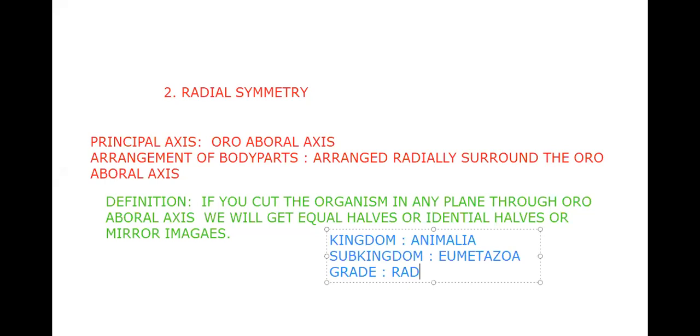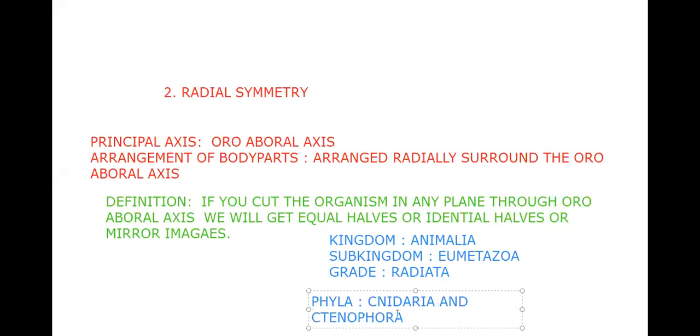Hence we call it Radiata, because of the radial symmetry itself. Okay, grade Radiata. So what are the phyla? We have two phyla: Cnidaria and Ctenophora, with the c silent. Phylum Cnidaria and Ctenophora are having radial symmetry.